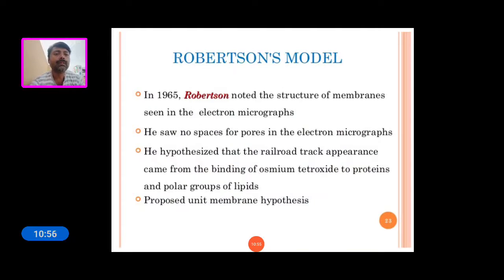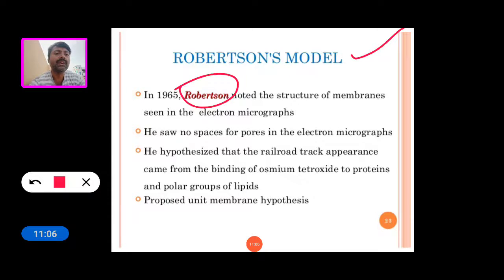Now the next model is the Robertson model, proposed by Robertson in 1965. He noted the structure of membranes as seen in electron micrographs. He saw the spaces of pores in the electron micrographs.